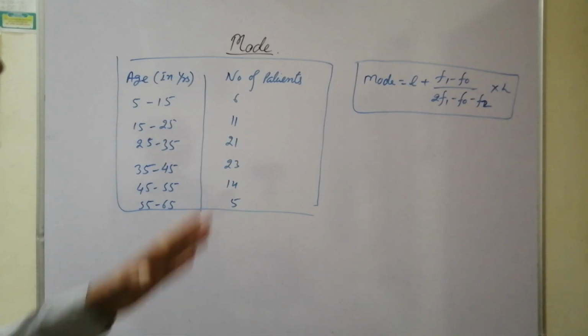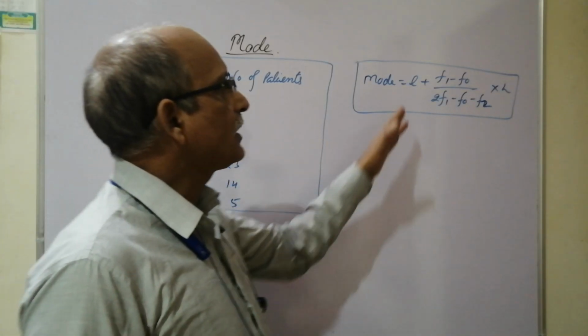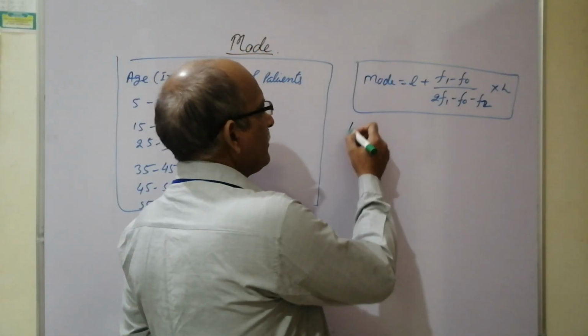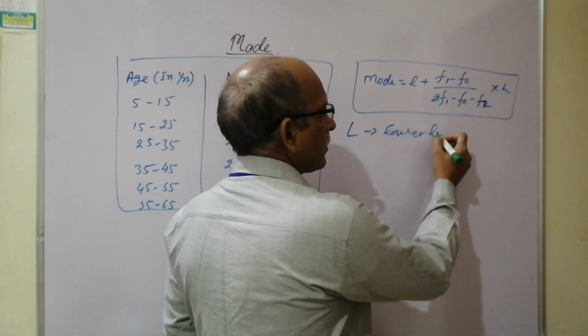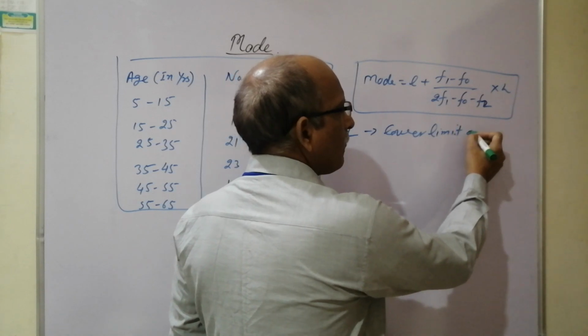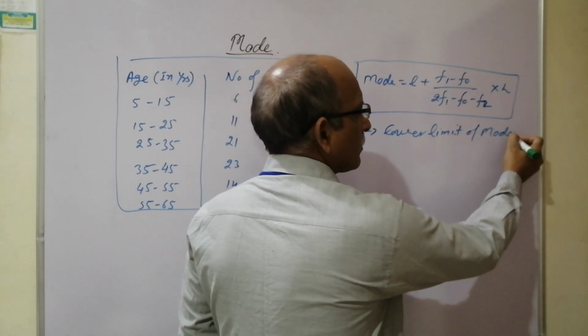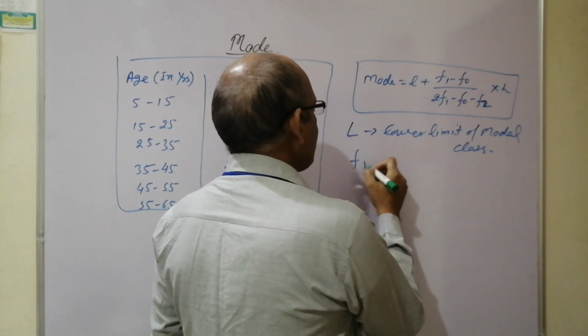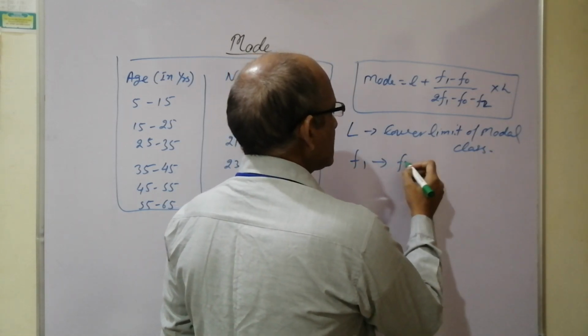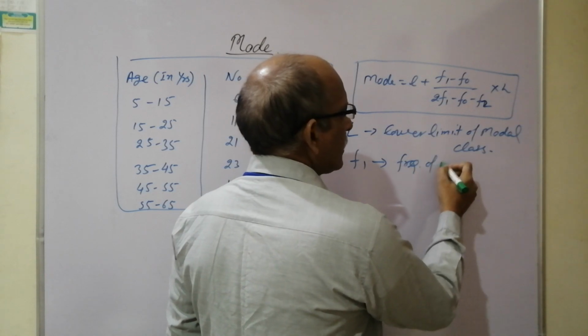Now we have to understand their meaning. First of all, what is L? L is the lower limit of the modal class. F1 is the frequency of the modal class.